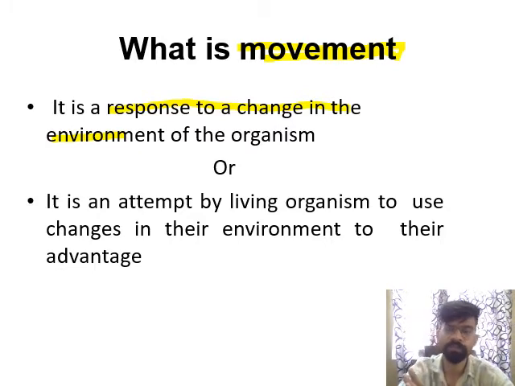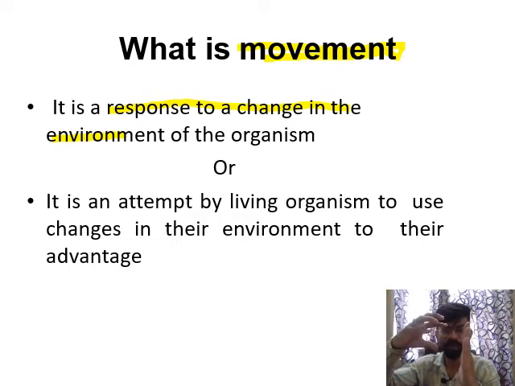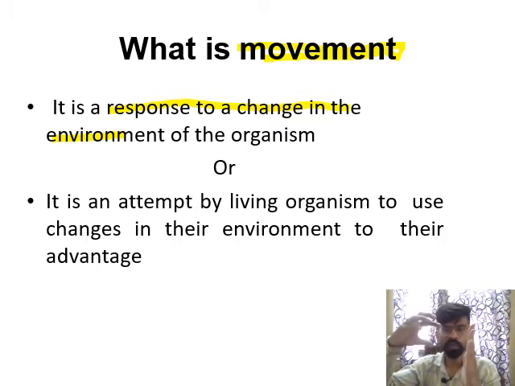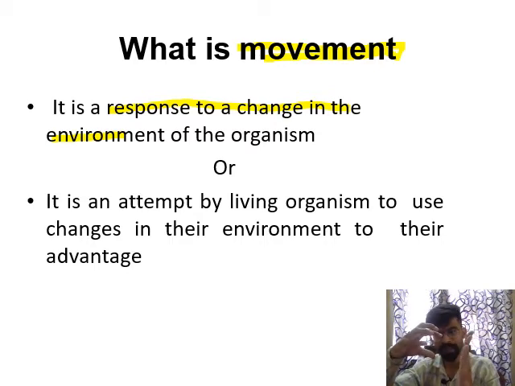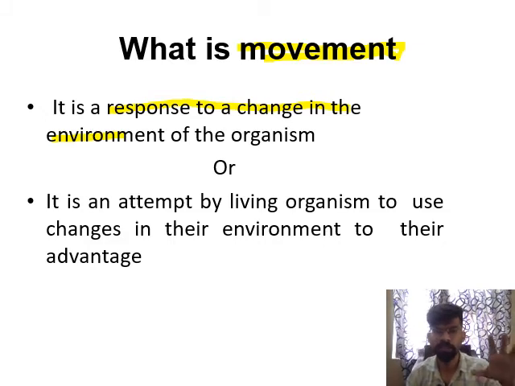For example, we take an example from the plant. Suppose this is a plant and sunlight comes from this side. After 15 or 20 days, the plant shows bending towards the sunlight. So this is the environmental change, sunlight, and with this the plant shows change with respect to the environment. This is known as movement.